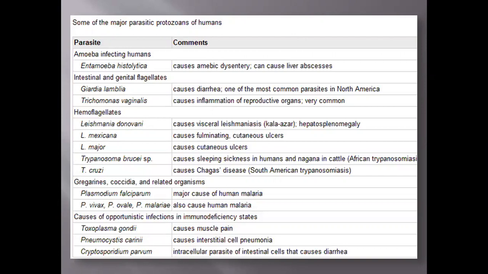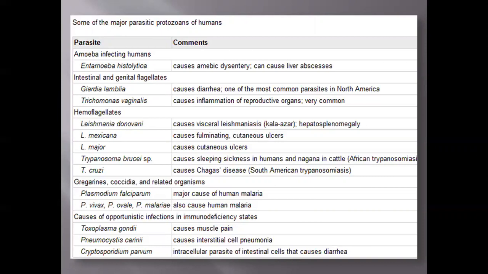Intestinal and genital flagellates cause diarrhea and are among the most common parasites in North America. Then Trichomonas vaginalis causes inflammation of the reproductive organs, which is very common. Then hemoflagellates.